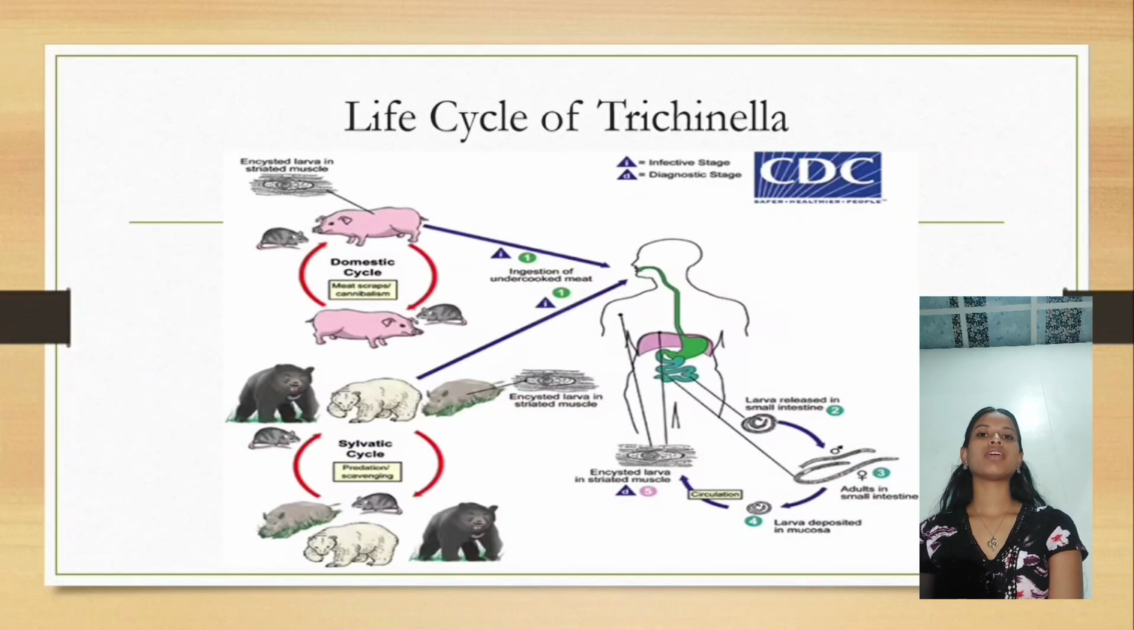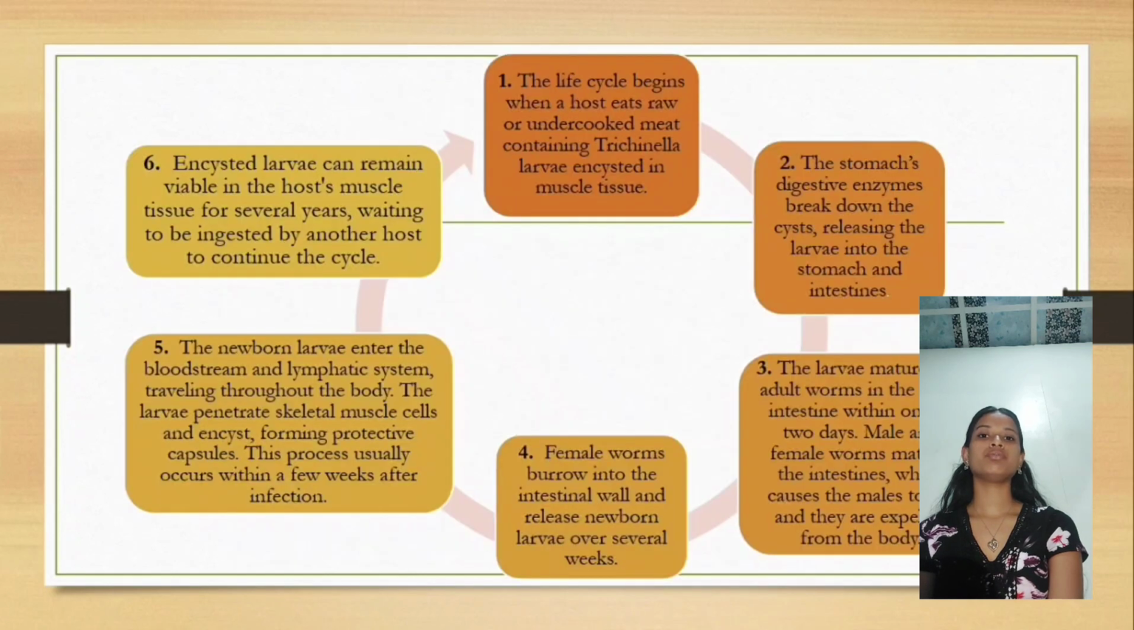This is the life cycle of Trichinella in a flow diagram. You can go over the flow diagram on your own. So in words, the life cycle begins when a host such as human consumes undercooked or raw meat which is infested with the larva of Trichinella species. The ingestion of this larva causes the stomach digestive enzymes to break down the cyst, releasing the larva into the stomach and intestines. The larva mature into adult worms in the small intestine within 1 or 2 days.